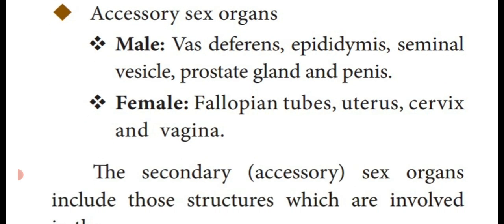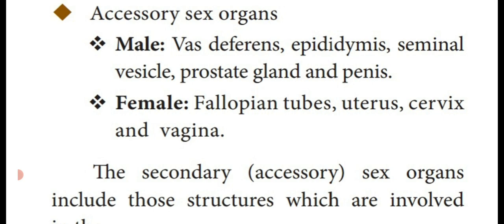Another one, accessory sex organs. They are not directly involved in the fertilization process or reproduction process, but they help the primary sex organs. So these organs are known as accessory sex organs or secondary sex organs.